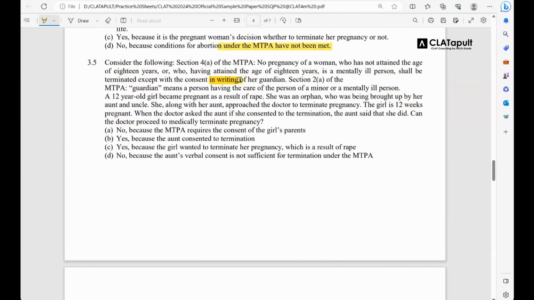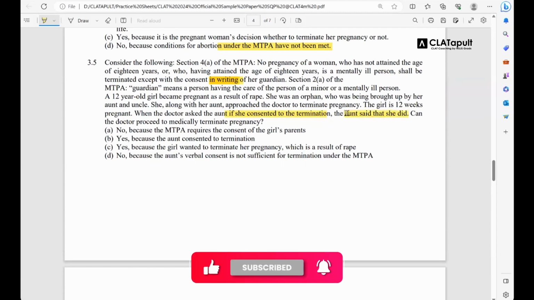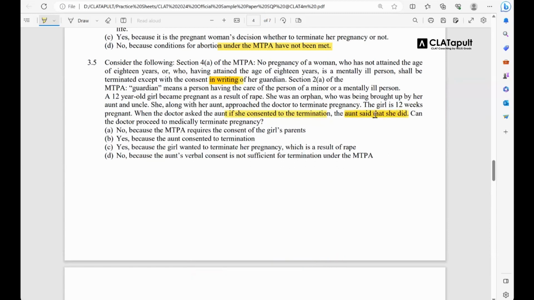Okay, in writing. अब यहाँ पे क्या हुआ, when the doctor asked the aunt if she consented to the termination, the aunt said that she did. What is this? It is a verbal consent. It is not in writing.